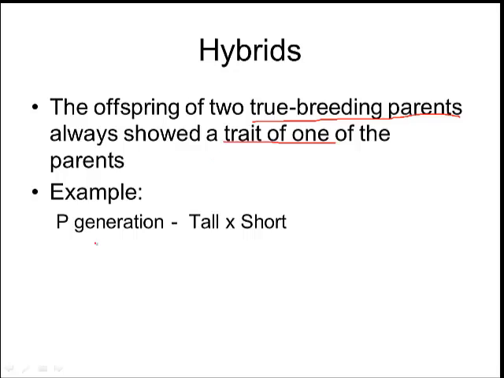Okay, so for example, in his P generation, when he crossed a true breeding tall with a true breeding short, all of the offspring in the F1 generation, all of their offspring up here, ended up being tall. And he was curious about that because he was like, well, what happened to the short? Okay, he's like, oh, well, that's kind of weird. What we've learned is that sometimes we have alleles that are dominant to others. So we now know that tall is dominant to short. So if the tall allele is there, then the plant is going to be tall.